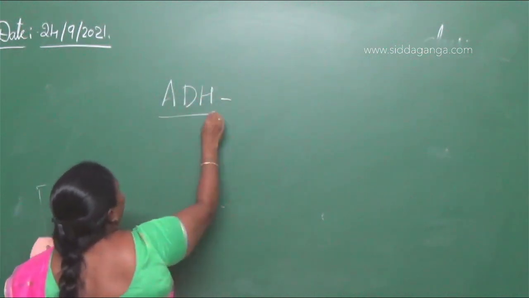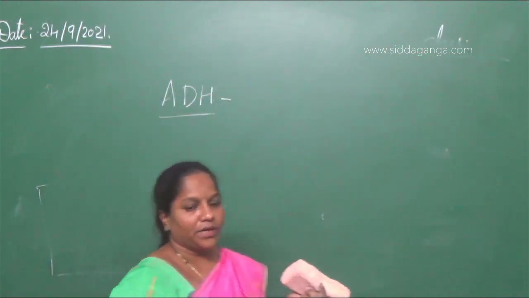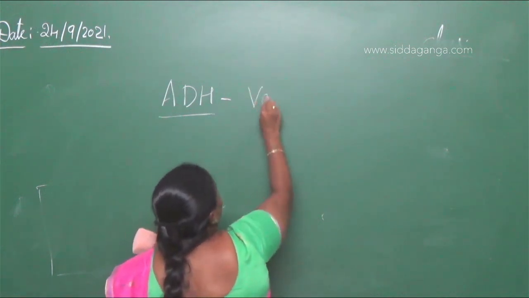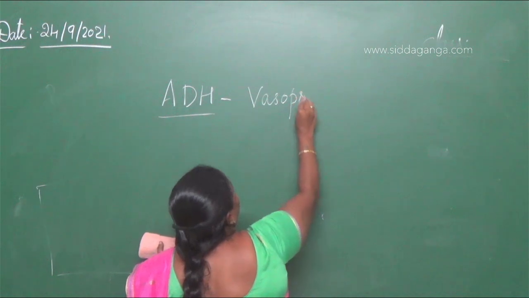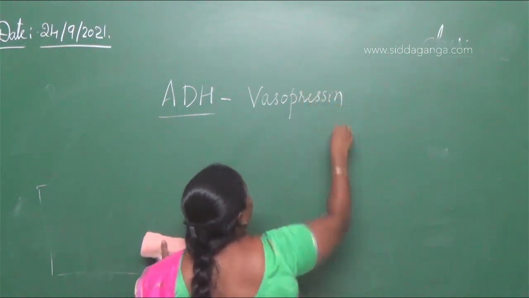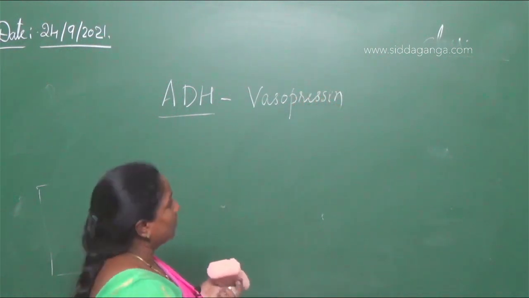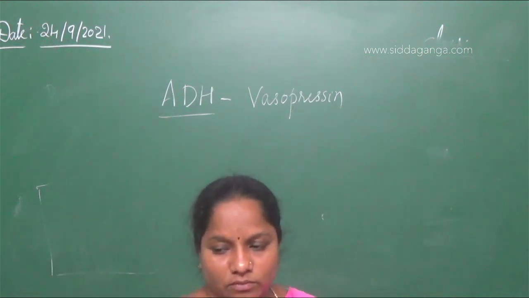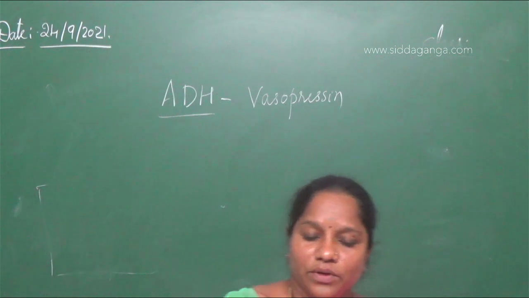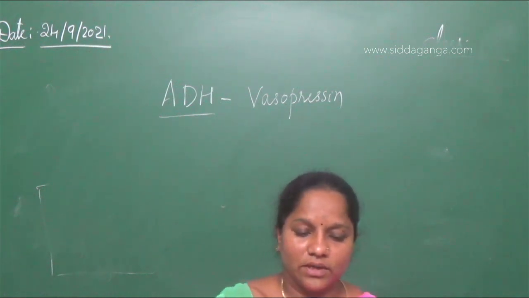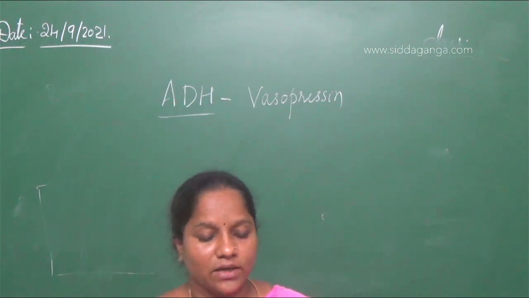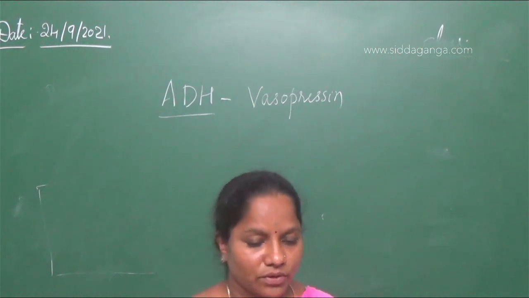The exact answer will be vasopressin. Vasopressin is called antidiuretic hormone. This hormone controls the body during urine formation. Vasopressin is the antidiuretic hormone that acts in the excretory organs during filtration of blood.